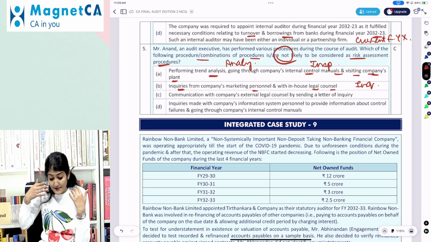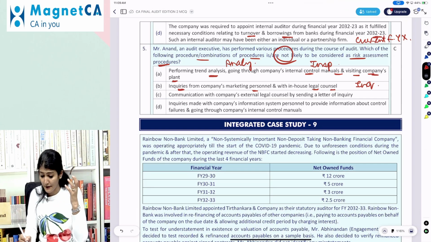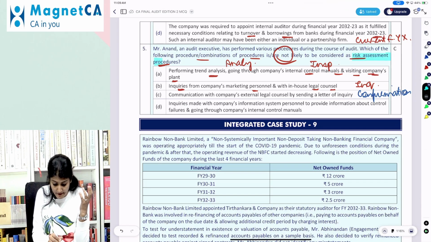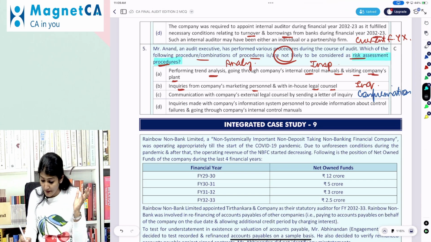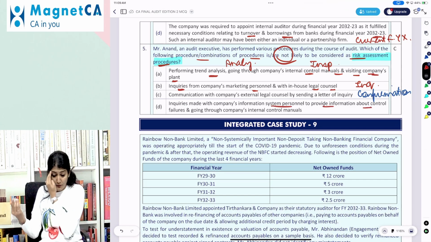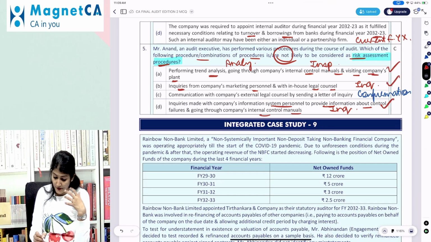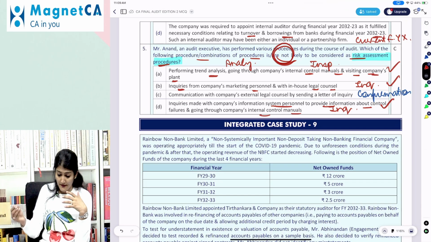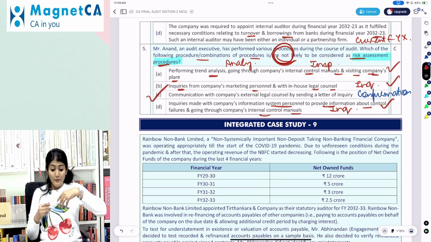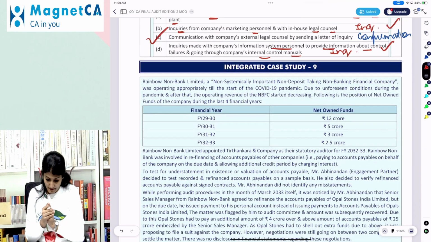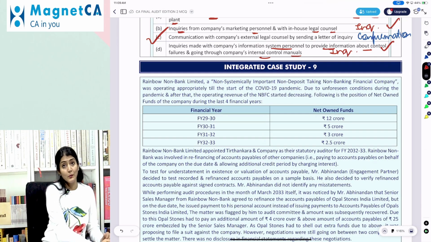Communication with the company's external legal counsel by sending a letter of inquiry. So here the auditor has ended up doing the external confirmation process as a part of the risk assessment procedure. And inquiry is made with the company's information system personnel to provide information about the control failure, and going through the internal control manual. That is again a part of the risk assessment procedure. So what is not likely to be considered as a risk assessment procedure? This communication with the company's external legal counsel by sending a letter of inquiry. So that completes our case study over there.